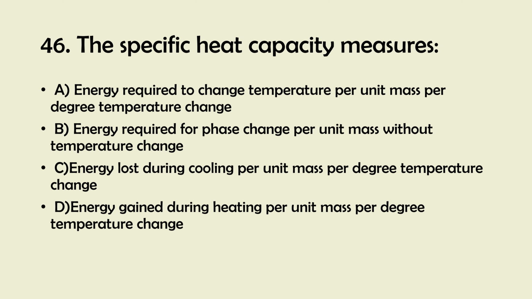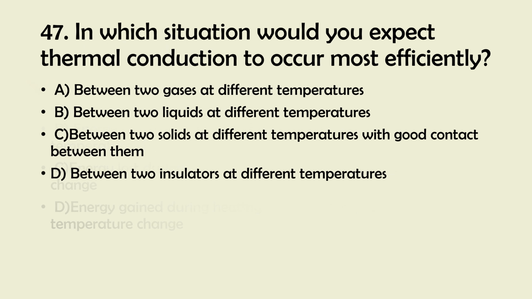And the right answer is 47. In which situation would you expect thermal conduction to occur most efficiently? A. Between two gases at different temperatures. B. Between two liquids at different temperatures. C. Between two solids at different temperatures with good contact between them. D. Between two insulators at different temperatures.